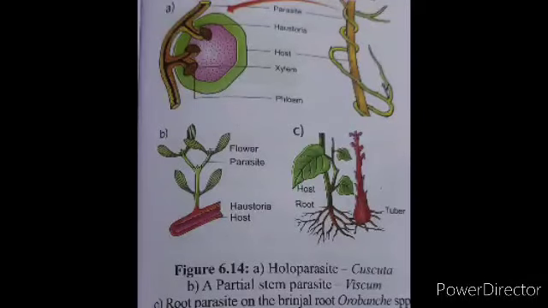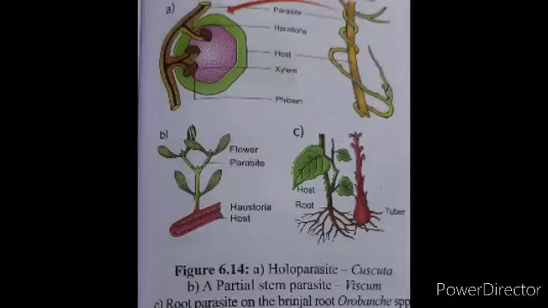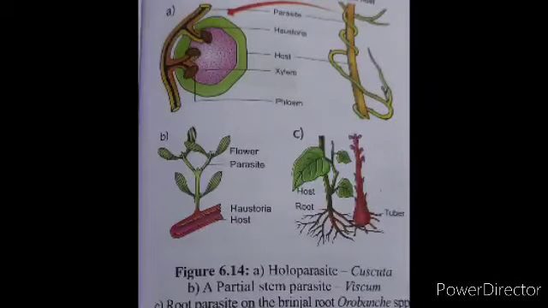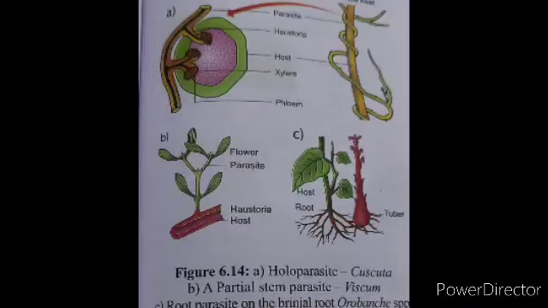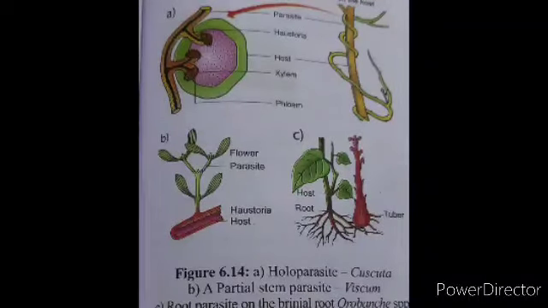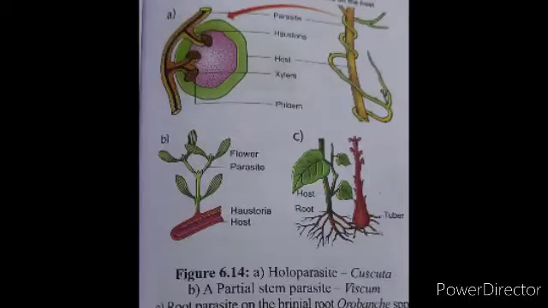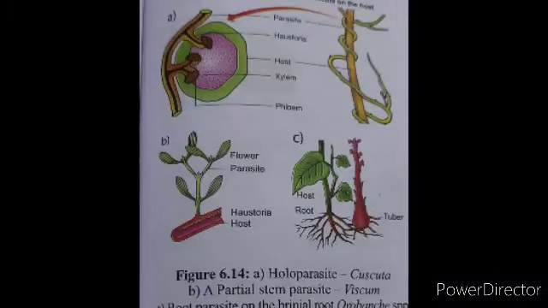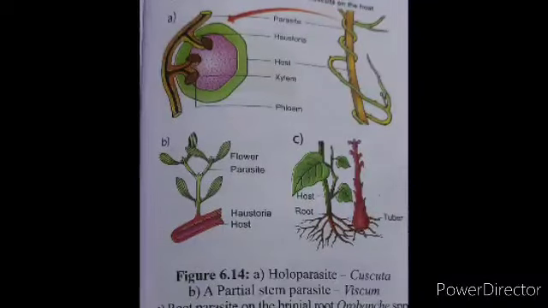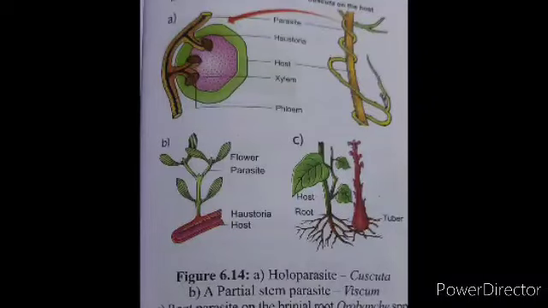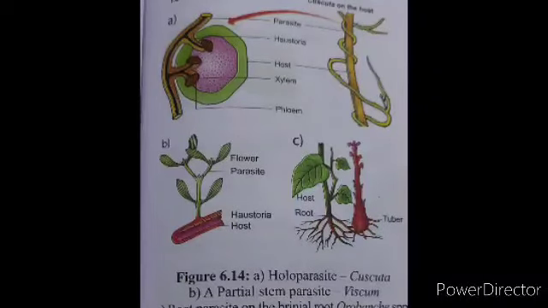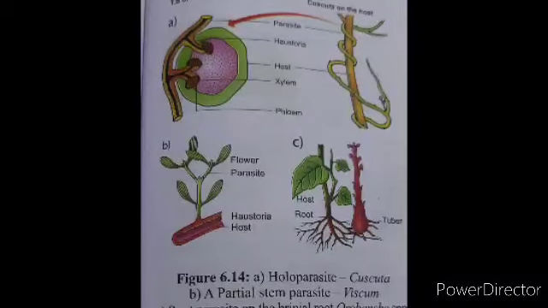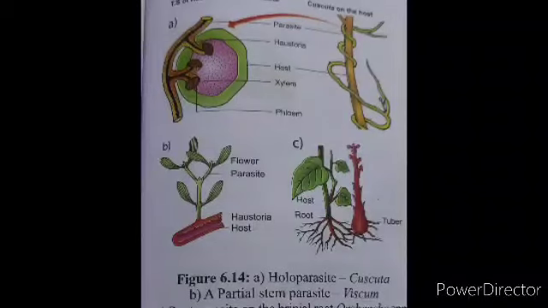Based on this, they are divided into two types: holoparasites and hemiparasites. The organisms which are dependent upon the host plants for their entire nutrition are called holoparasites. It's otherwise known as total parasites. They depend for both water and food on the other organisms. Example: Cuscuta is a total stem parasite, whose host plants are Acacia, Duranta, and many other plants. Even the flower inducing hormone they get from the host plant.